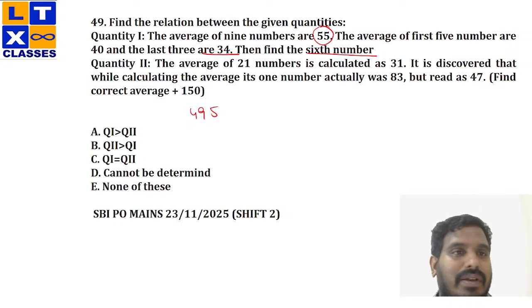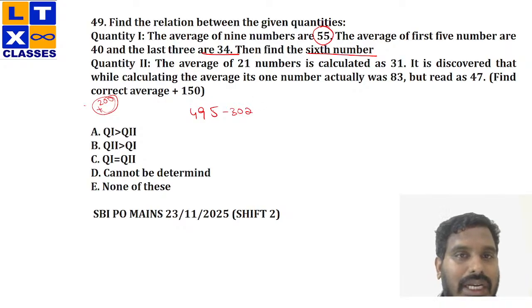So the average of first 5 numbers is 40. So 5 into 40 would be 200. And the last 3 numbers average 34. So 3 into 34 would be 90 plus 12, right? Which is 102. So 200 plus 102 will be 302, right? If I subtract 302 out of 495, let me check again.